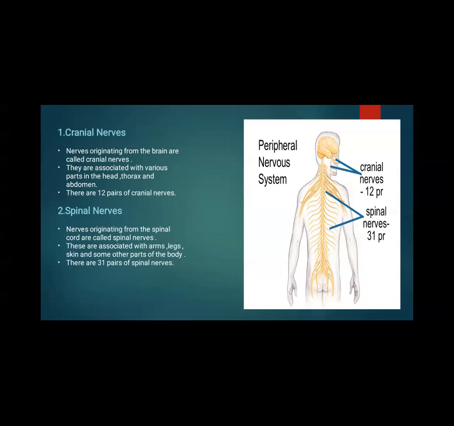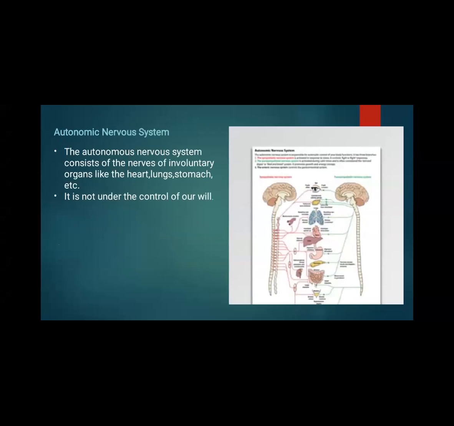Nerves originating from the spinal cord are called spinal nerves. These are associated with arms, legs, skin, and some other parts of the body. And there are 31 pairs of spinal nerves. We have learned about the autonomic nervous system. This autonomic nervous system consists of nerves of involuntary organs like heart, lungs, stomach, etc., which are not under the control of our will.